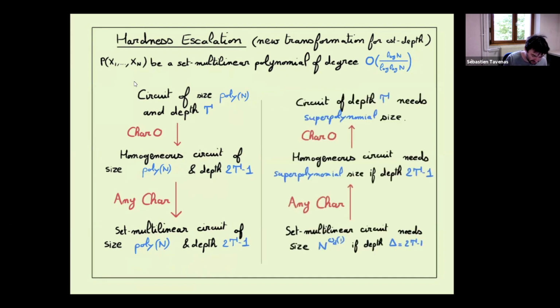In particular, what it means is that if we want to show a superpolynomial lower bound for constant depth gamma, and we are able to get this transformation, the only thing we need is a lower bound for set-multilinear circuits of superpolynomial size. That seems crazy, because very interesting, because in fact, good lower bounds for set-multilinear circuits in constant depth, we have a lot.